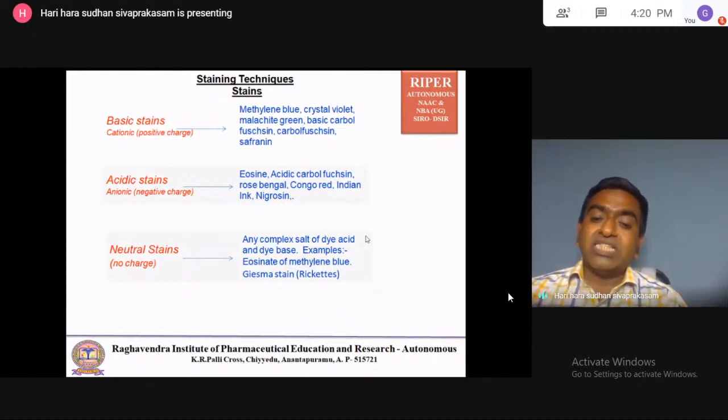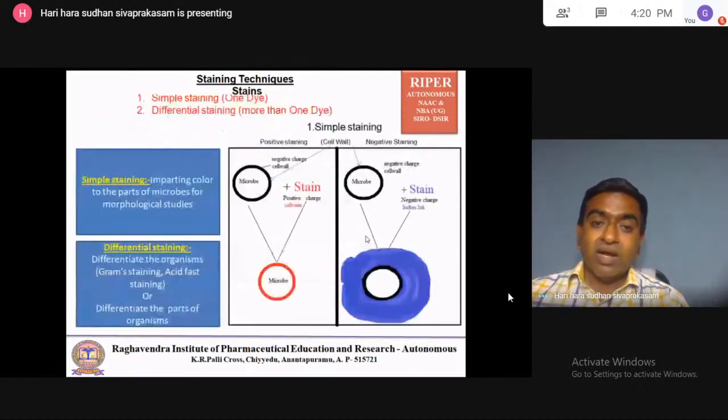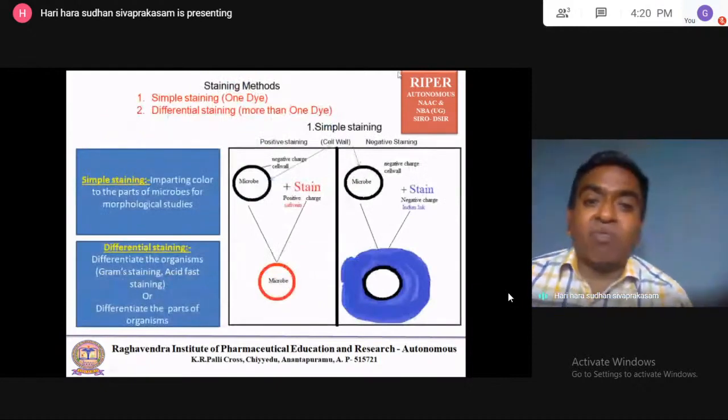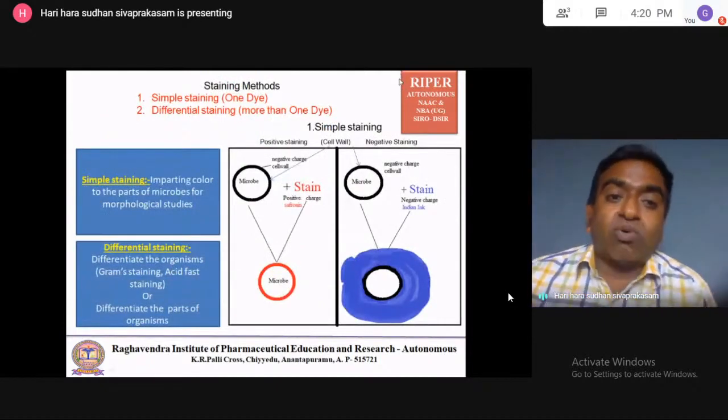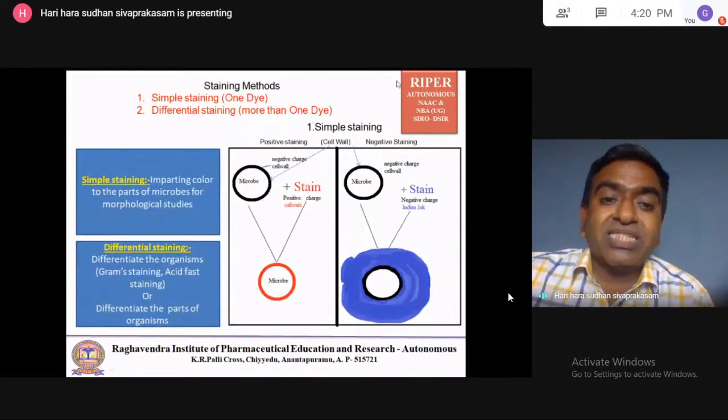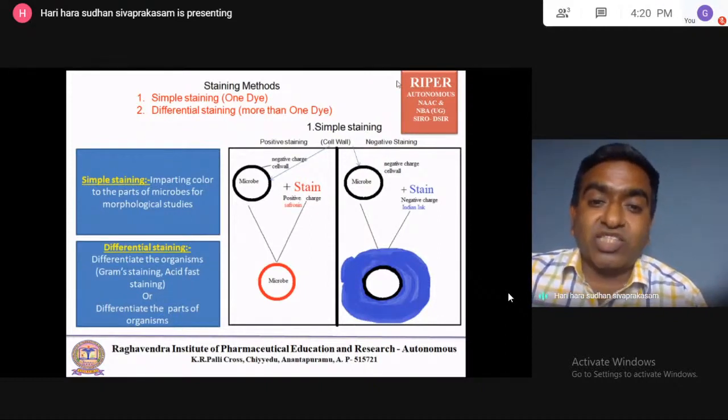Another example is the Giemsa stain, which is used to identify Rickettsia. Now, what are the staining methods? There are two types of staining methods: simple staining and differential staining.